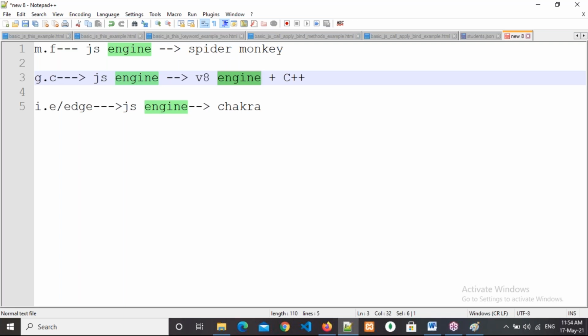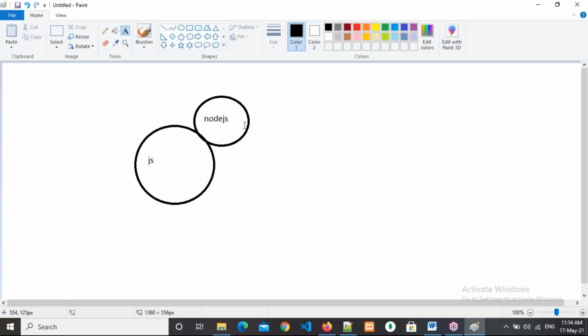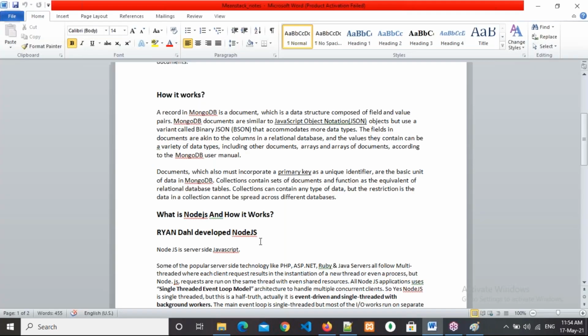JavaScript was also developed from C++ only. So this V8 engine is developed in C++ only, and Node.js is also internally developed in C++ only. By merging these two technologies, he named it Node.js. That is only this part. Okay, everyone, this is about Node.js development.